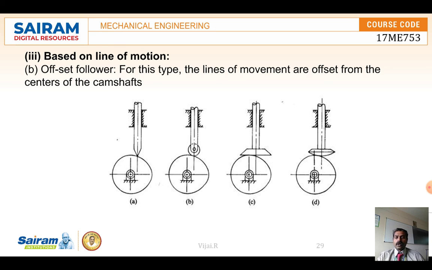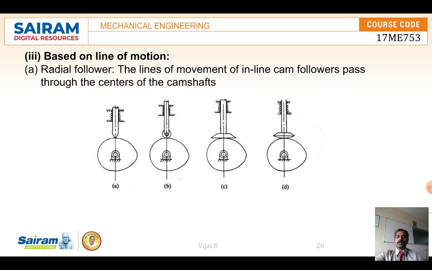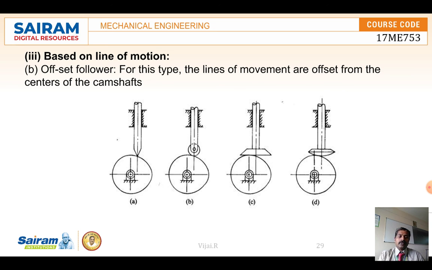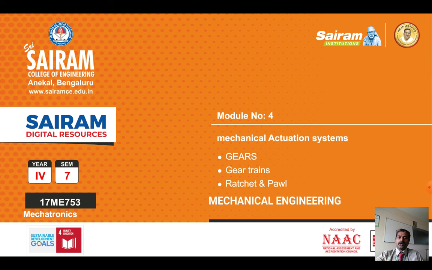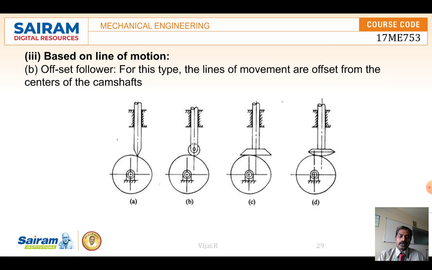The upward and downward movement of the follower will change compared to the inline movement, and this movement will be reduced. So the wear and tear can be reduced here, and depending upon the application, followers are designed like this.